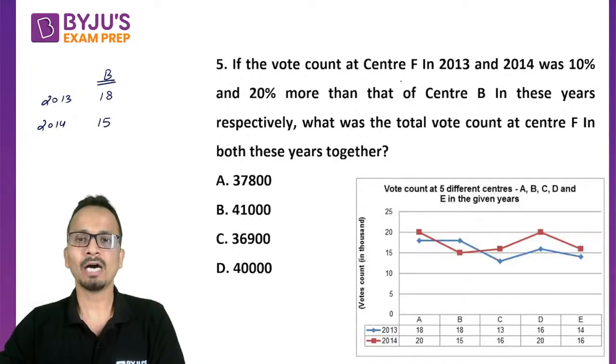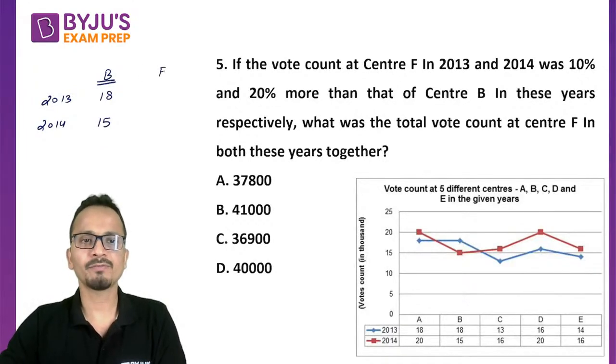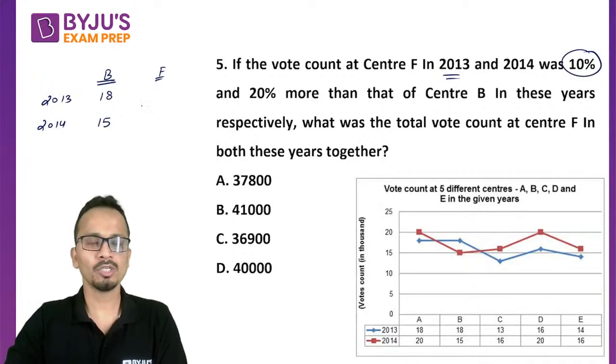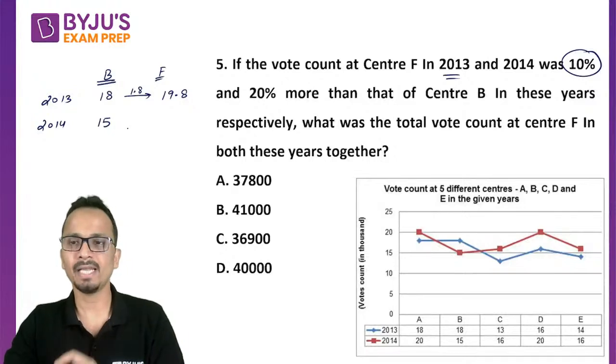So the number of vote count for center F is given in comparison with the number of votes at center B for both the years. So for center B in 2013, the number of votes is 18,000 and for 2014 it is 15,000. Now vote count at center F in 2013 is 10% more. So what will 10% of 18,000 be? It will be 1.8. So the number of votes will be 19.8. So I have increased 18 by 10%.